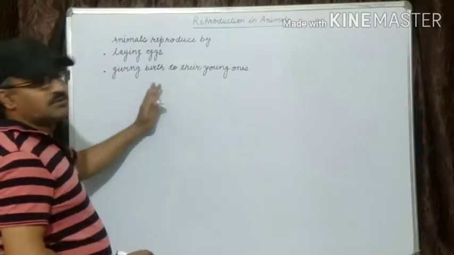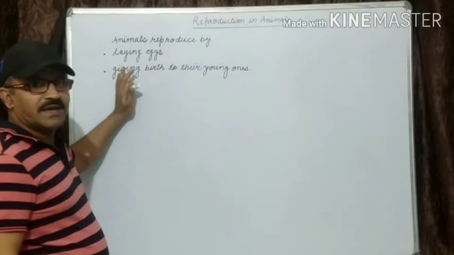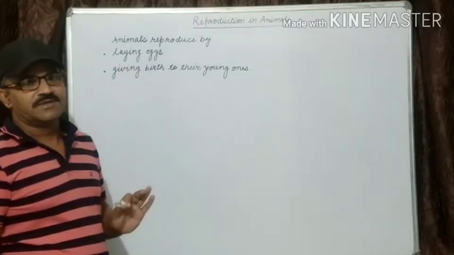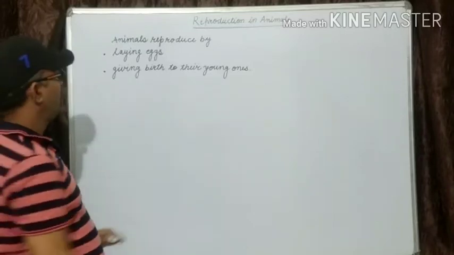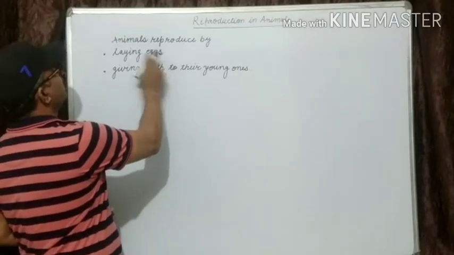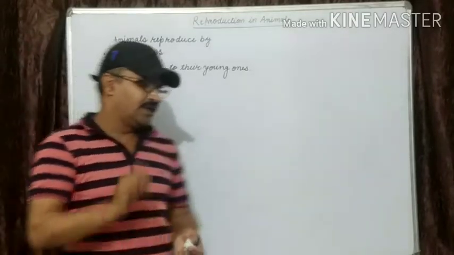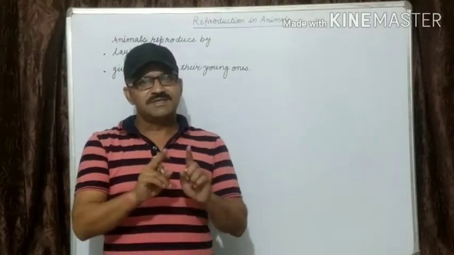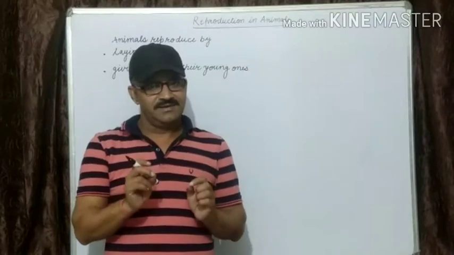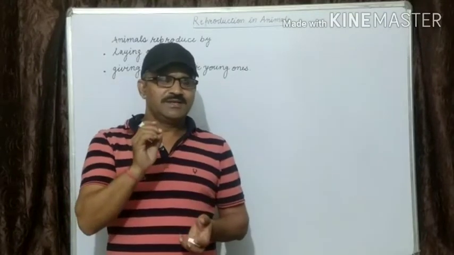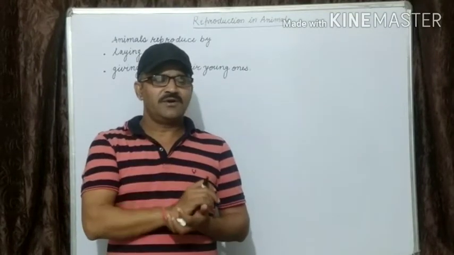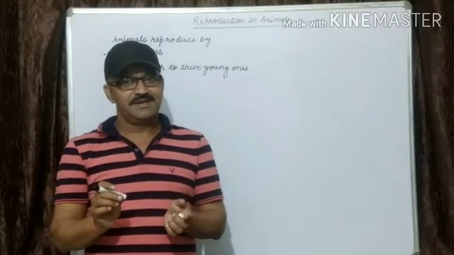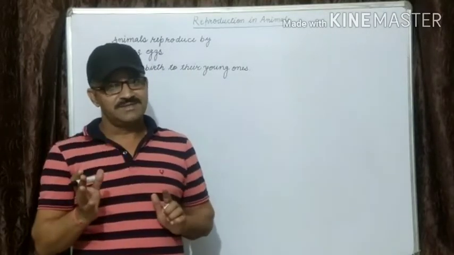Animals reproduce by two methods. One is laying eggs and second is giving birth to their young ones. We have discussed laying eggs in the previous video. We discussed the life cycle of the hen. During the life cycle of the hen, we discussed the internal parts of the egg. The egg has three parts.